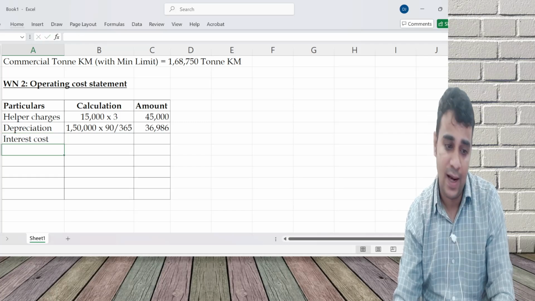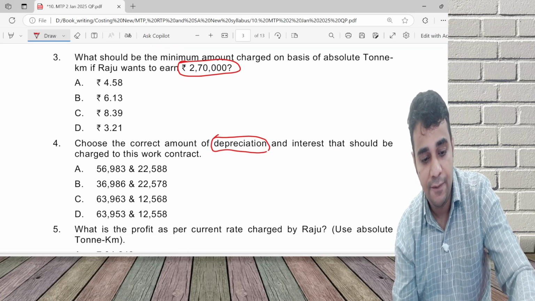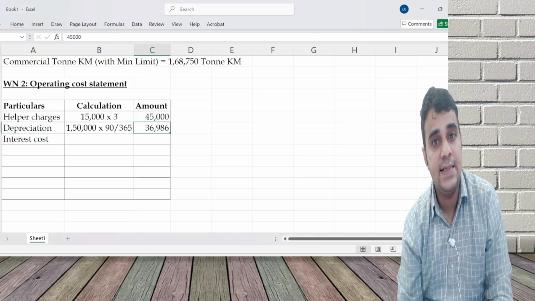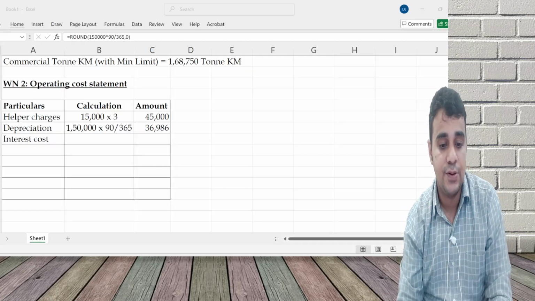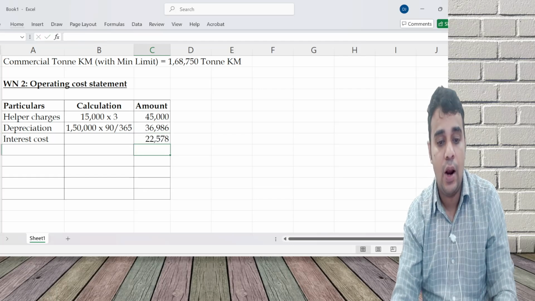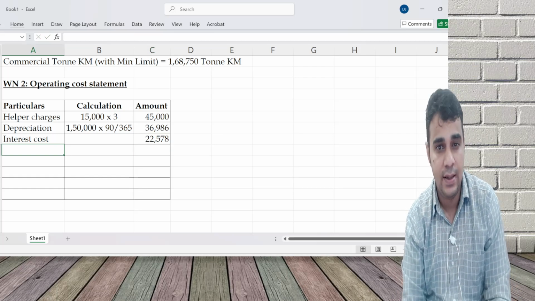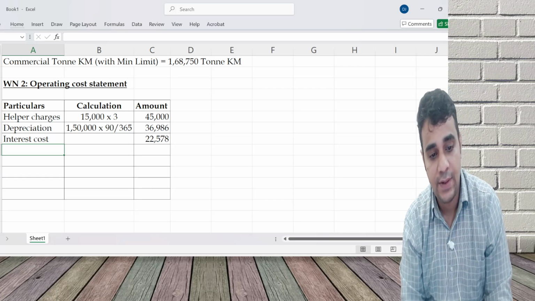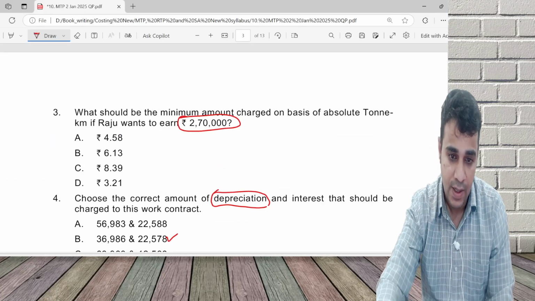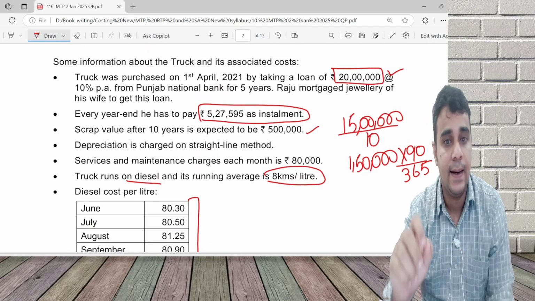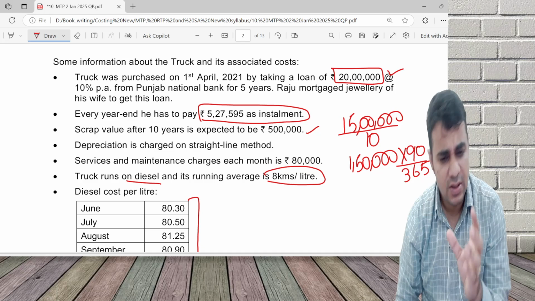Interest cost, I'll do the calculation later. That's where smartness comes into play. I will copy paste from here. If depreciation is 36,986, interest has to be 22,578. The assumption is interest is non-equity in nature. If it's non-equity in nature, it is considered in the calculation. That's what we normally take in operating costing. Interest is 22,578. I'll explain the workings in some time. Just to save time from an exam point of view, we'll directly copy paste interest. Interest calculation will take maybe around 3-4 minutes.